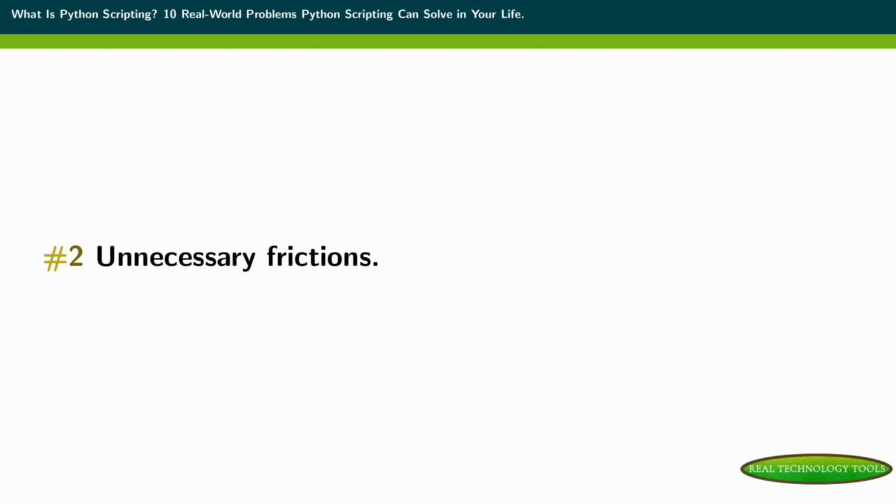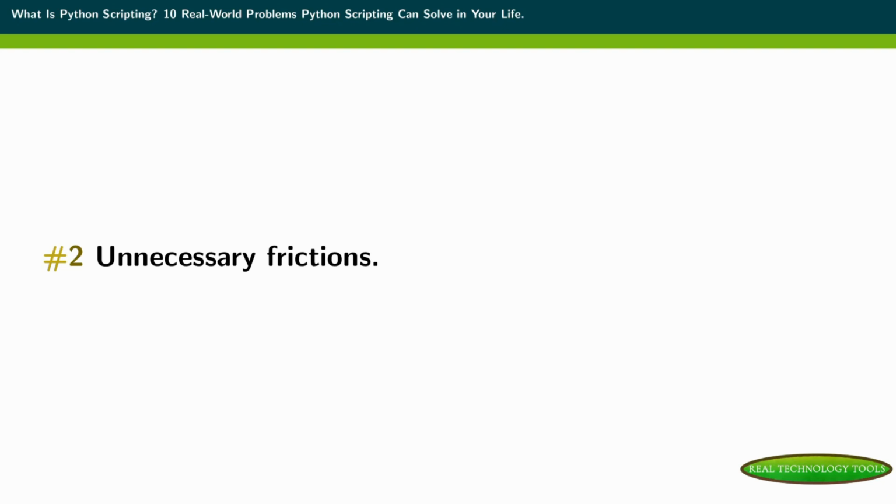Another real-world example that can actually eliminate unnecessary frictions is the following. Let's say you're writing on a regular basis, either articles or books or whatever it is, then you probably have to capitalize the titles of the things that you're writing. So to do that, maybe you go on a website and you put the title into that website, which will capitalize that title properly. Well, you can implement the algorithm to capitalize the title properly and then process your text file to capitalize it automatically.